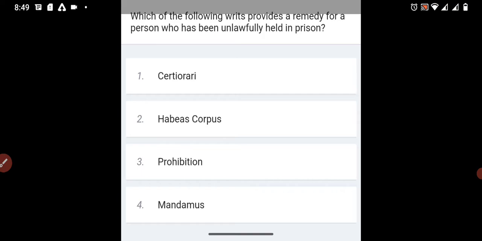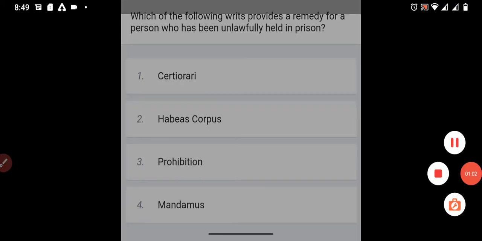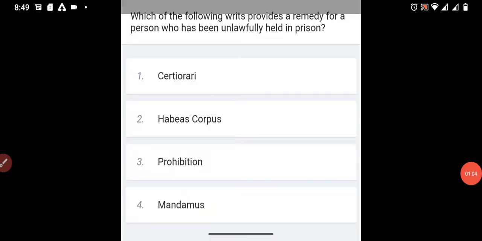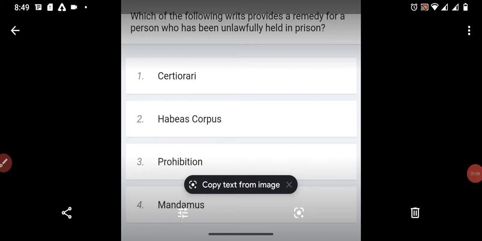We have five types of writs: habeas corpus, mandamus, prohibition, certiorari, and quo warranto. In case of unlawful detention, we take habeas corpus. Habeas corpus is the right answer.